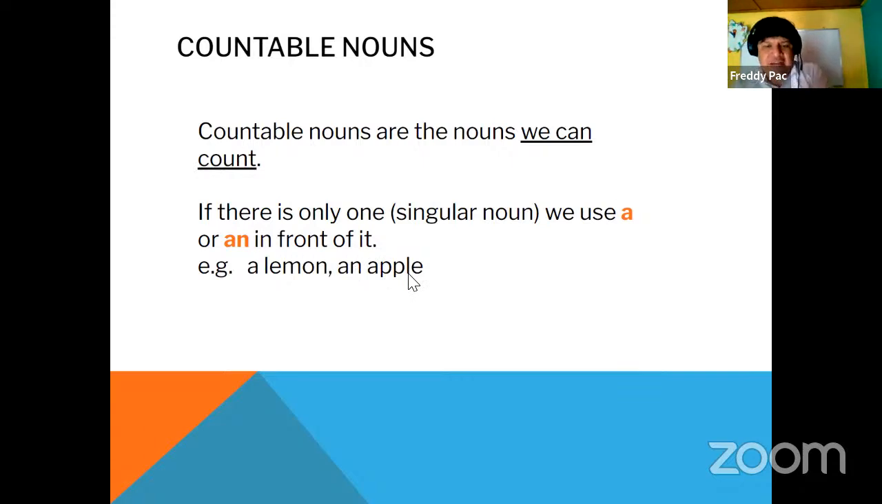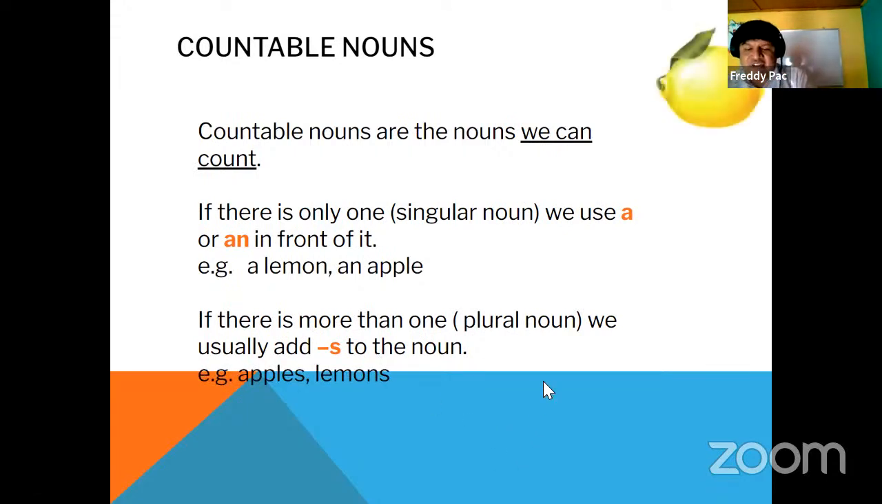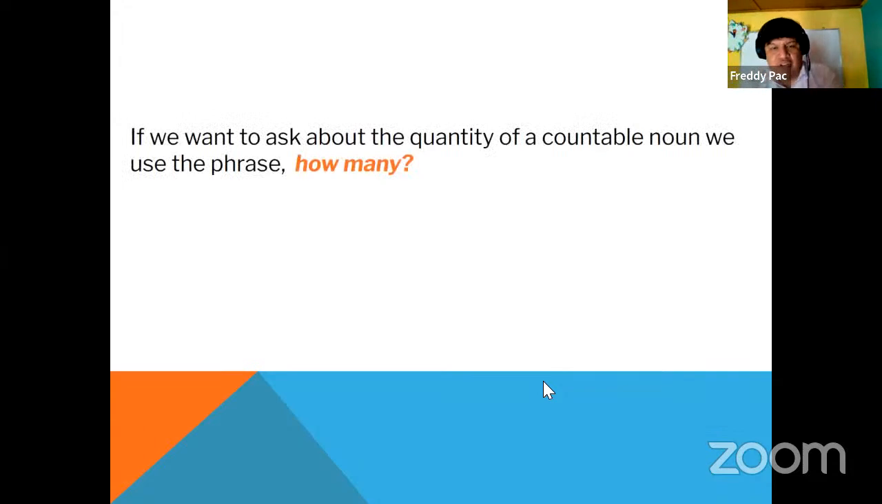It is only one example right now. Now, if there is more than one plural noun, we usually add s to the noun. And for right now, we're going to take a general review of the nouns. This is general, guys. During the day, we will see examples of all of these, right? So right now, you will see concepts that we will be using, yes?